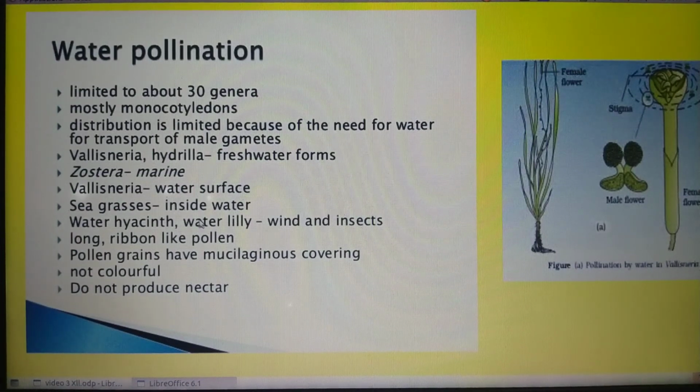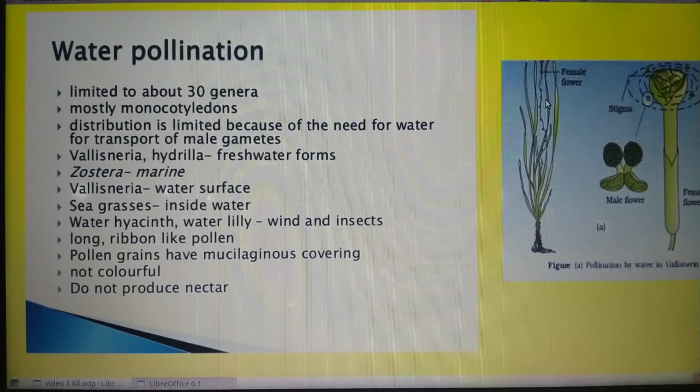Now we are going to discuss in detail the process of water pollination in Vallisneria. This is the diagrammatic representation of Vallisneria. In the case of Vallisneria, this is the female flower. The female flower reaches the surface of water by a long stalk.